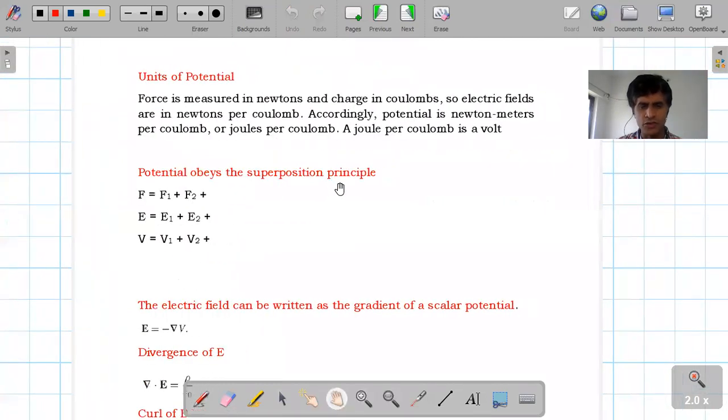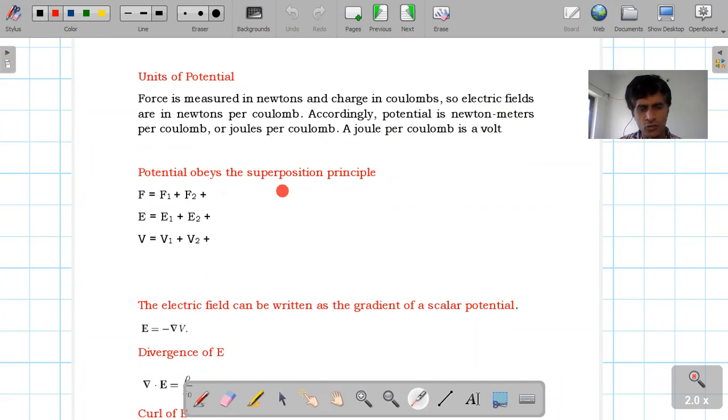The units of potential: we can see force is measured in newtons and charge in coulomb, and therefore the unit of electric field can be written as newtons per coulomb. We can write potential in newton meter per coulomb, or joules per coulomb, or you can also measure in volt. These are the different units of potential.